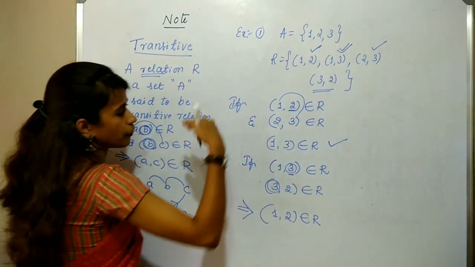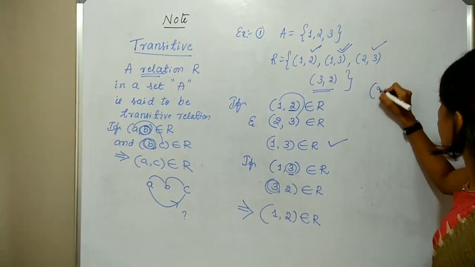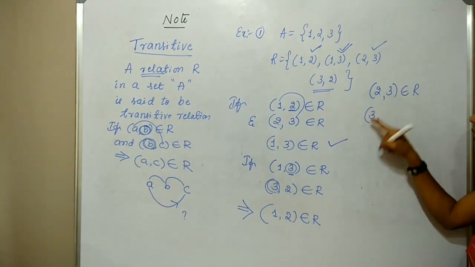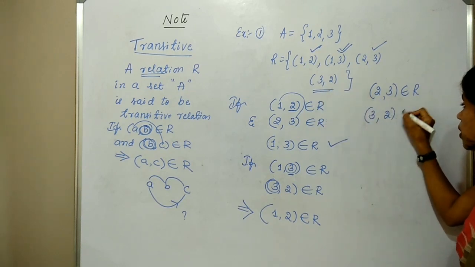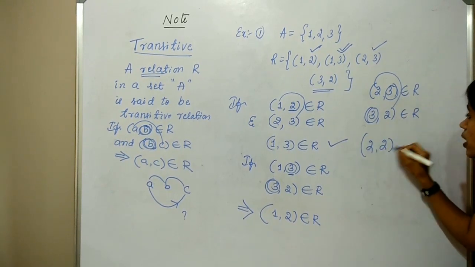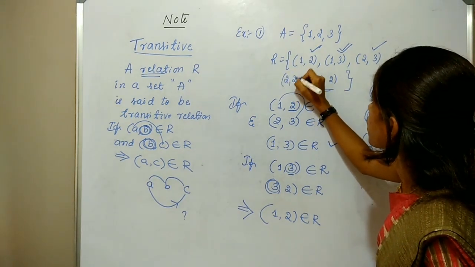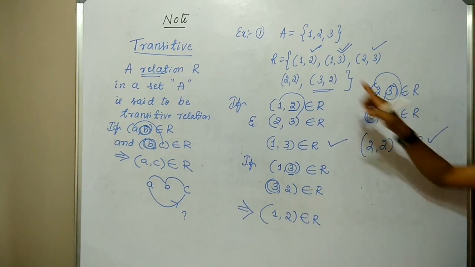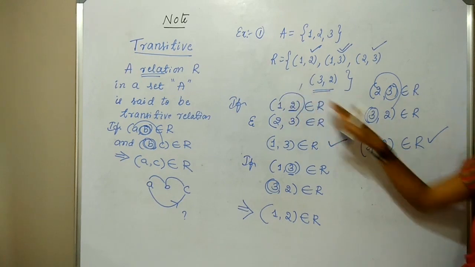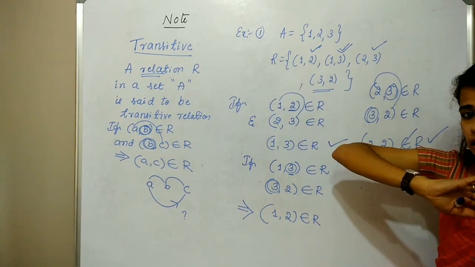Now if I take the elements (2, 3) and (3, 2): (2, 3) belongs to R, next start with 3, (3, 2) clearly belongs to R. Here 3 is common. What about (A, C), that is (2, 2)? Does it belong to R? It does not belong to R. If we take (2, 2) in R, then it becomes a transitive relation. If the relation does not contain (2, 2), therefore we say that this relation is not transitive.